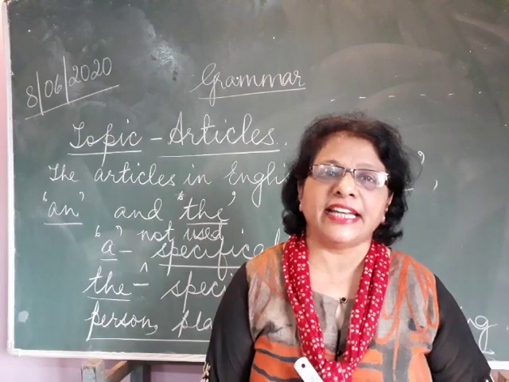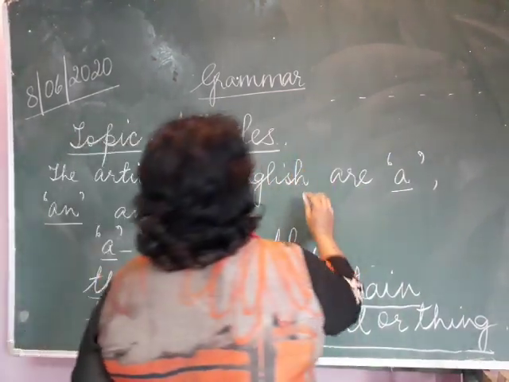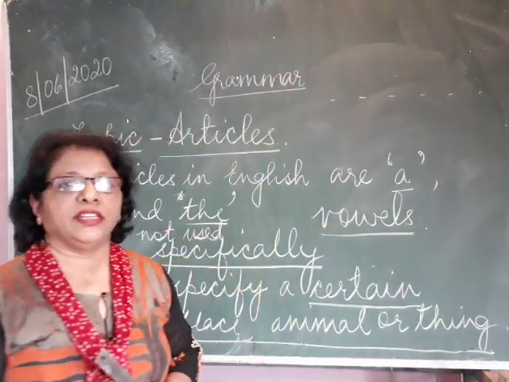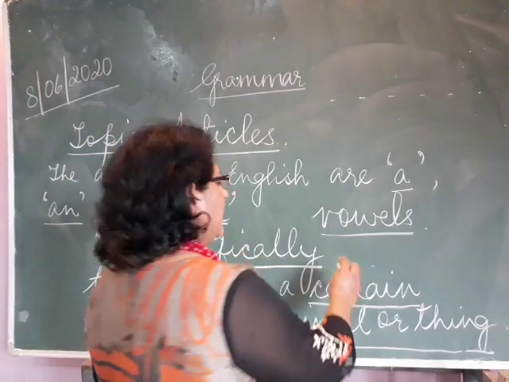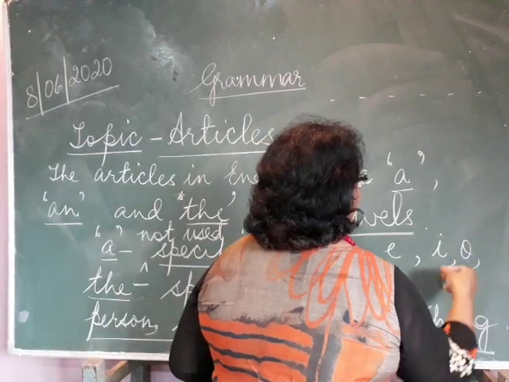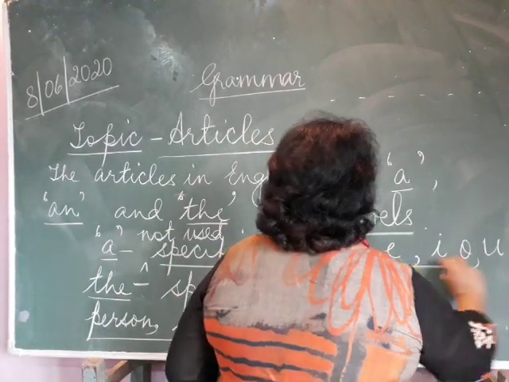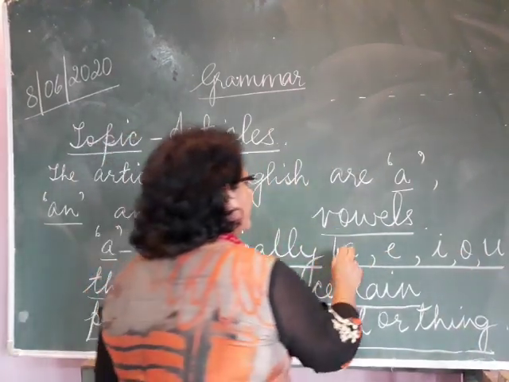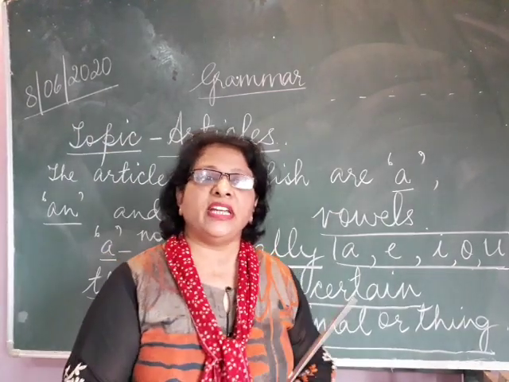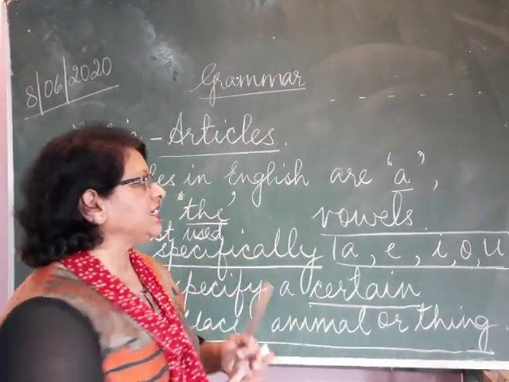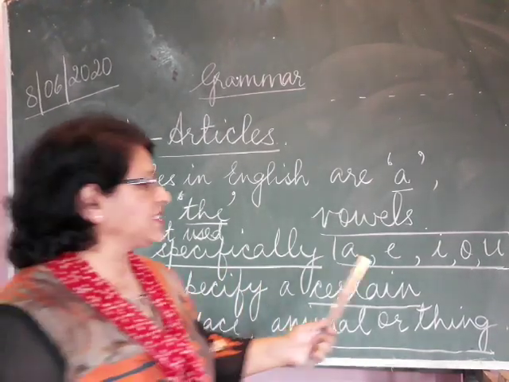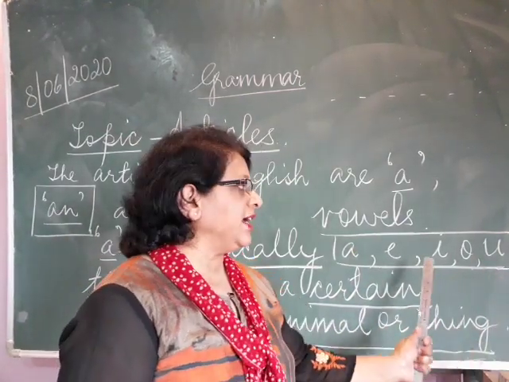Now in these letters we have vowels. They are known as vowels, and those are A, E, I, O and U. The vowels in English are A, E, I, O and U. So with these vowels you use article an. We use this article an with words starting with vowels: A, E, I, O, U.